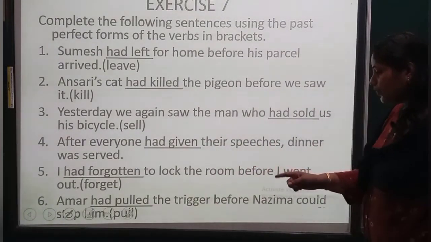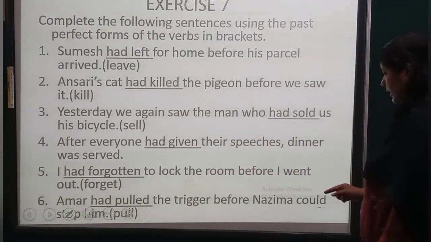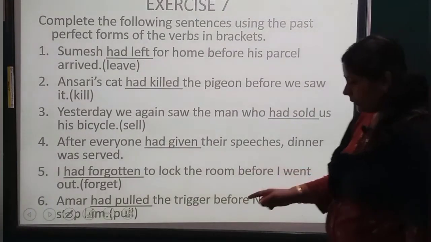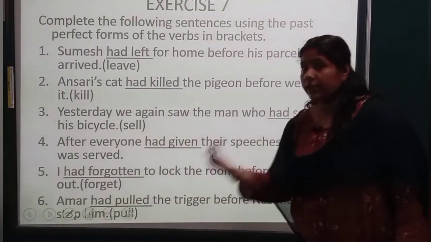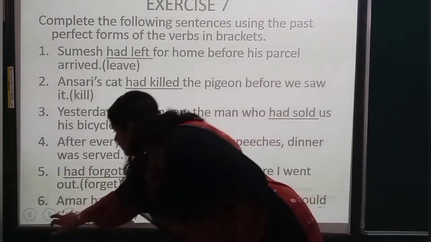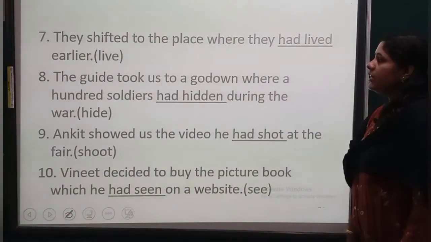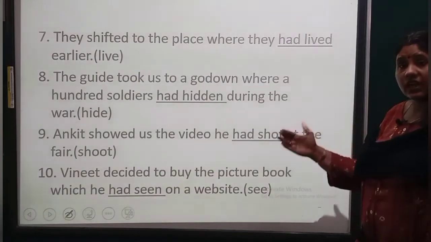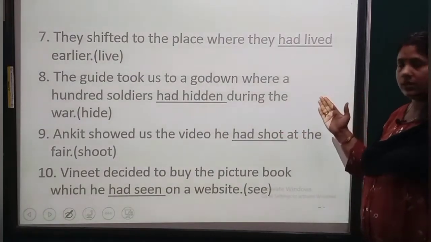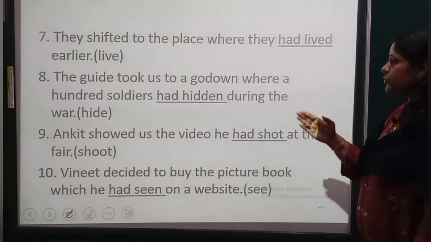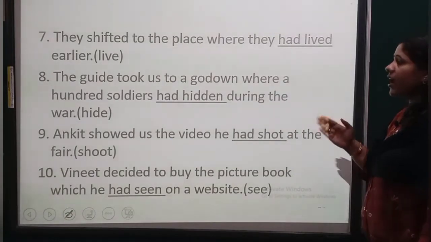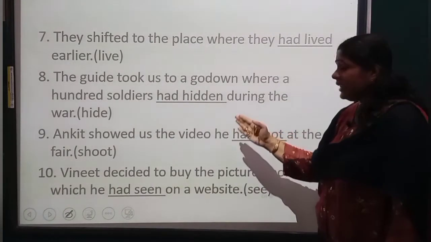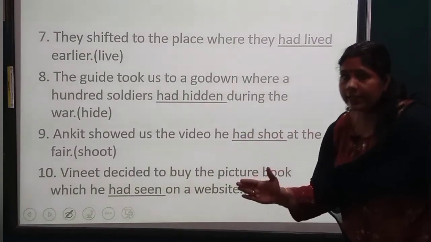Amar had pulled the trigger before Nazima could stop him. Pull, pulled. Next. They shifted to the place where they had lived earlier. Live, lived. The guide took us to a godown where 100 soldiers had hidden during the war. Hide, hid, hidden.